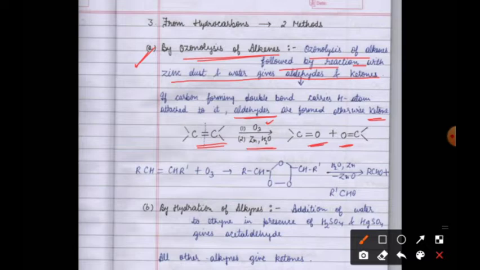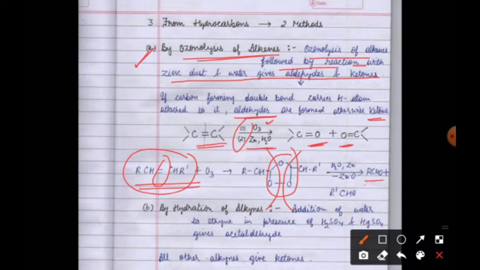So you can show both the steps in one step only by writing 1 and 2. In 1 you write ozone, and in 2 you write zinc dust and water. But if you want to see the expanded reaction with the intermediate, you can see this example. In the first step we break this double bond and show the joining of the O3 molecule. And in the second step, we break it from here and here, and again attach O on both the sides.